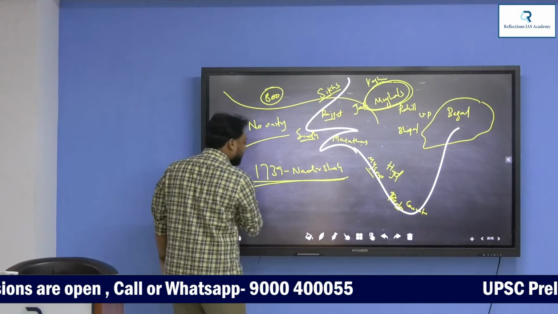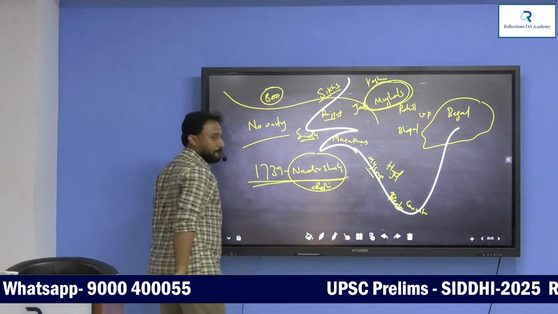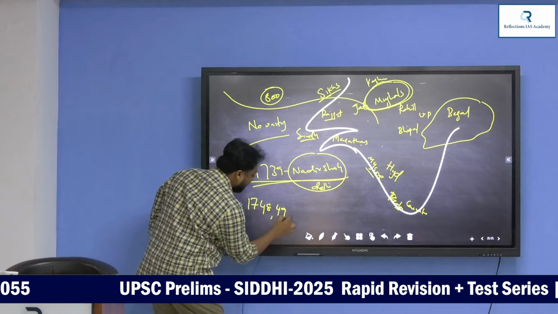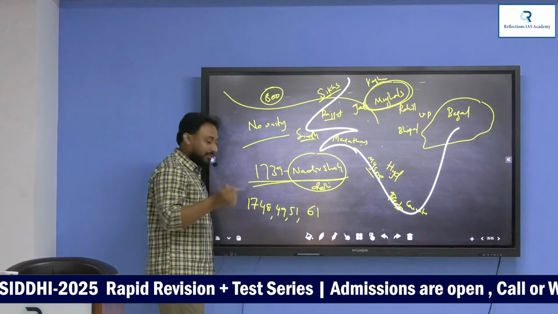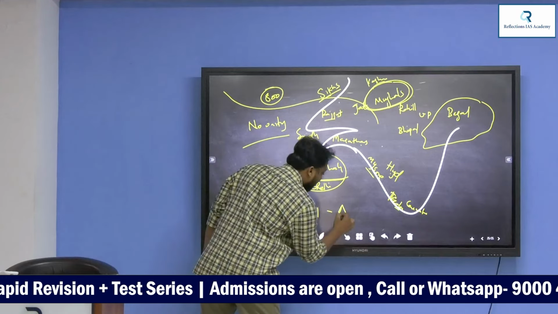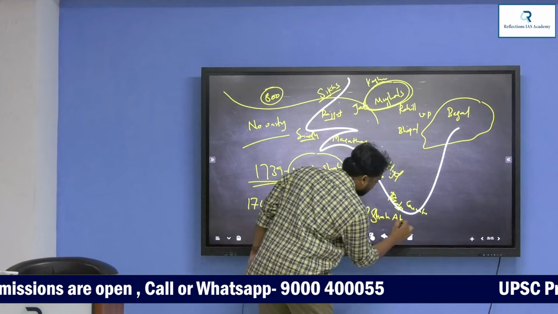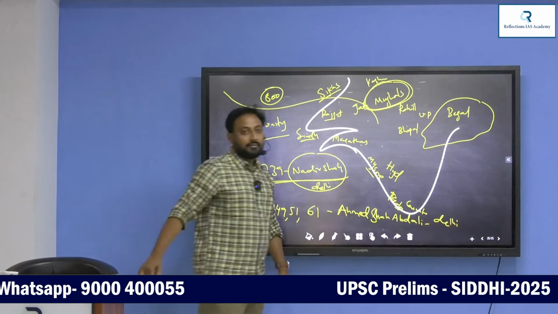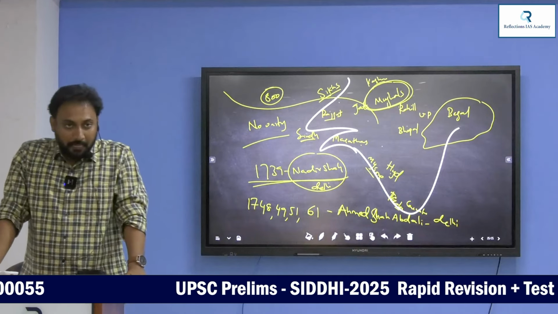Now, in 1739, Nadir Shah attacked Delhi. He invaded Delhi. Understand? Next, 1748, 49, 51, 61, four times, Ahmed Shah Abdali also invaded India. Invaded Delhi. Very, very important. Afghanistan Raja.